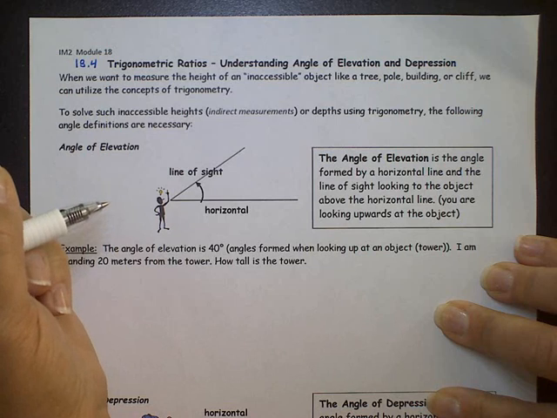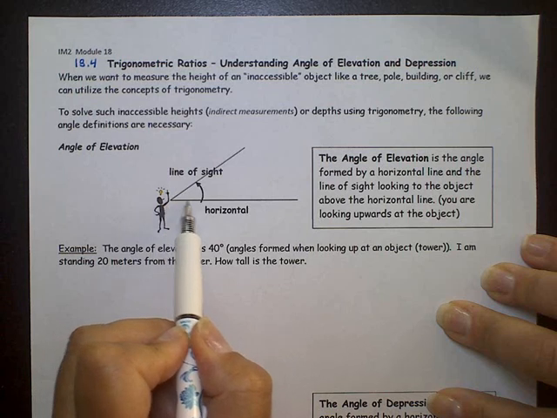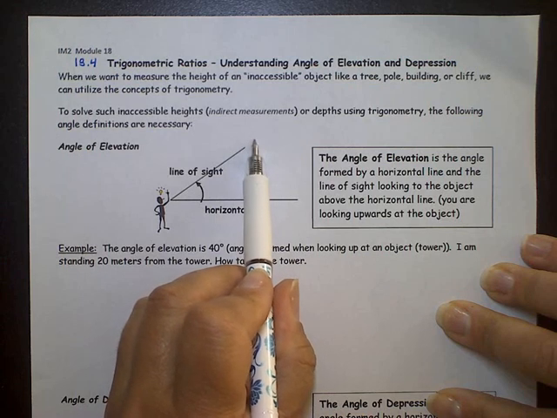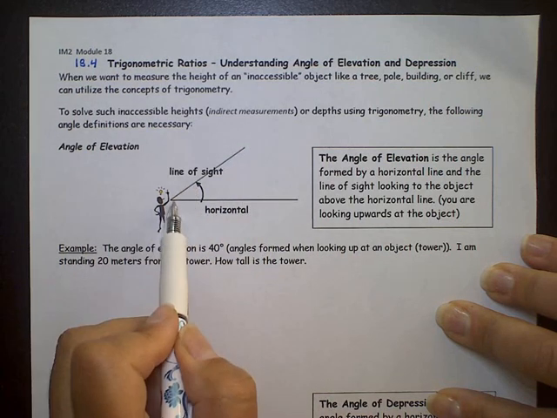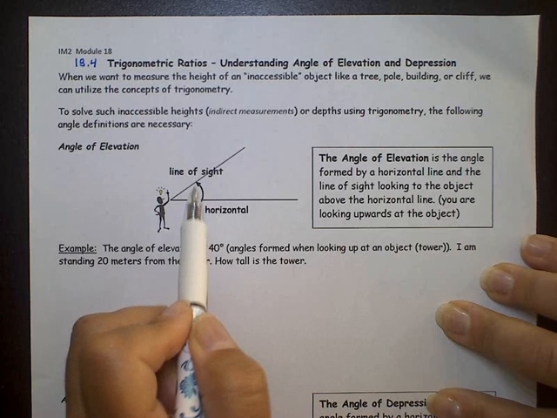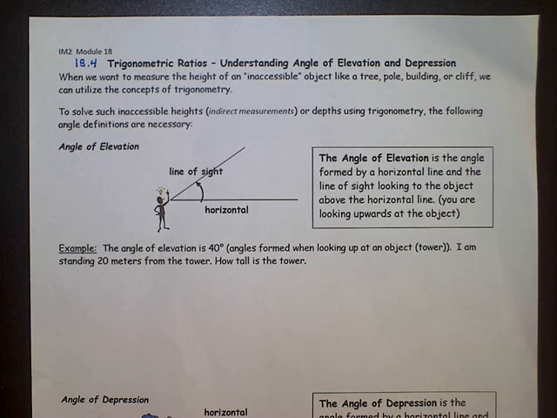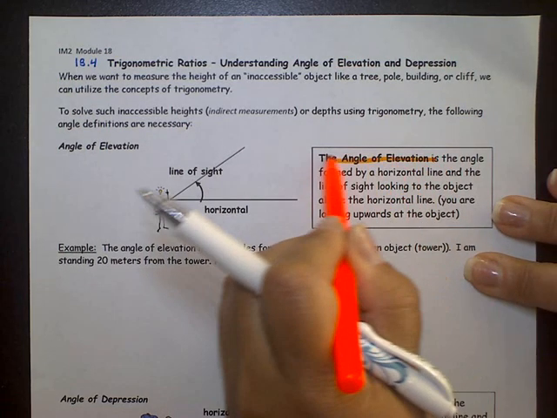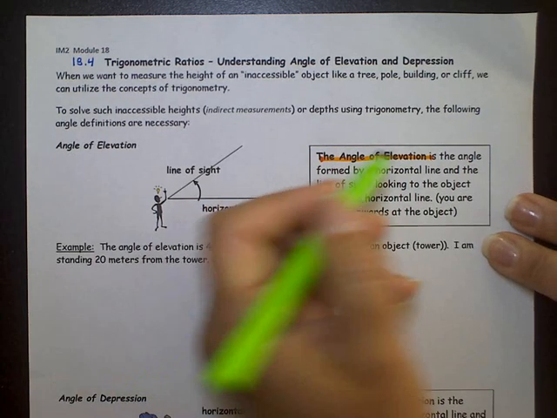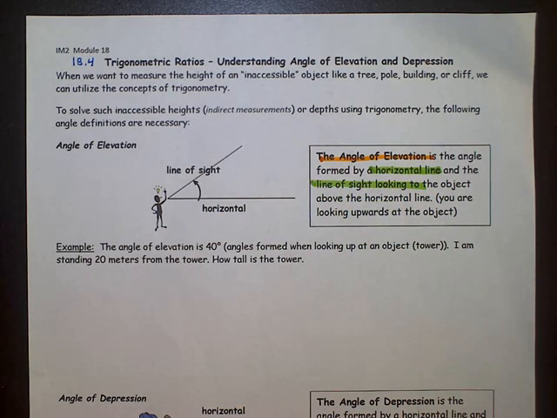So understanding angle of elevation. When we look at angle of elevation, we always want to think about our line of sight. So think of that horizontal line that you draw straight across, and then what you're looking for up here could be a bird, it could be at the top of a building, but that angle that's formed in between the horizontal and your line of sight. So think of the horizontal line and the line of sight as the sides of your angle, and you are looking up, so that gives you your angle of elevation. So you really have to understand what I'm referring to when I talk about the angle of elevation. Okay, so again, it's the horizontal line and your line of sight when you're looking upwards at that object.